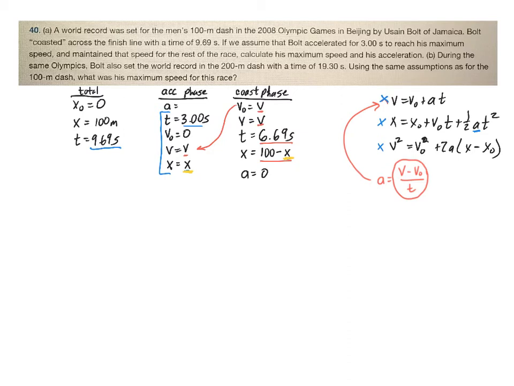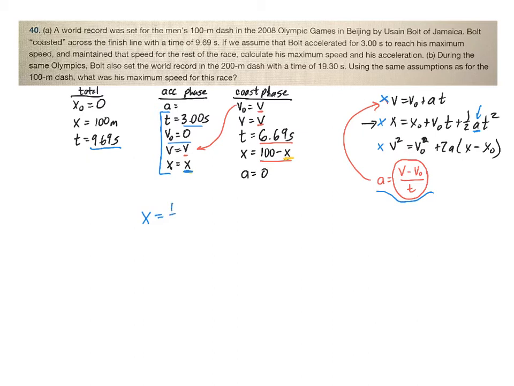For the acceleration phase, we're going to use this second guy right here, but instead of acceleration, we're going to put in a equals v minus v naught over t. All right? So we're going to say the distance, that's the x traveled, is equal to x naught, which of course is 0, so that's going to go away, plus v naught t, and the v naught is 0, the initial velocity is 0. All right?